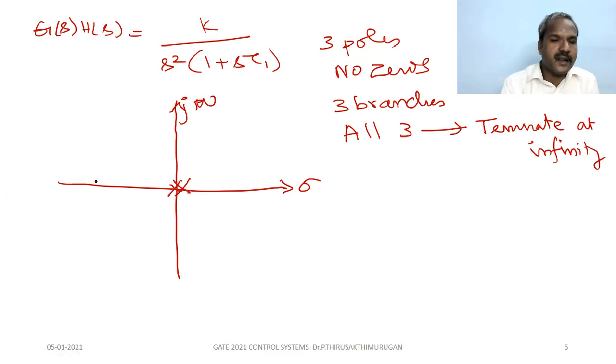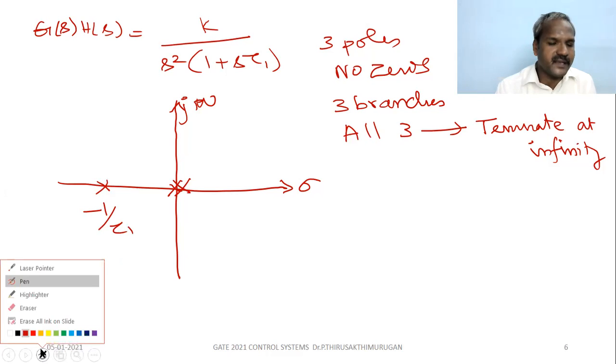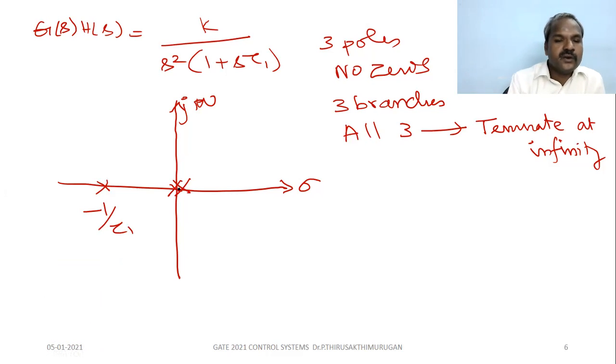So one pole at minus 1 by tau. Can you tell me where the branches are available? Two poles at the origin here. So if you look here, there are two poles, so an even number, so no branch here.